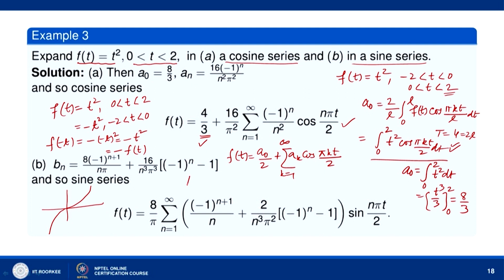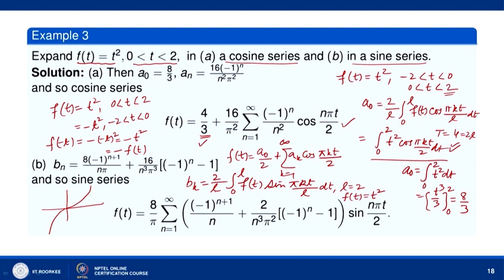b_k will be given by 2/L ∫ from 0 to L of f(t) sin(πkt/L) dt. L is equal to 2 and f(t) equal to t².